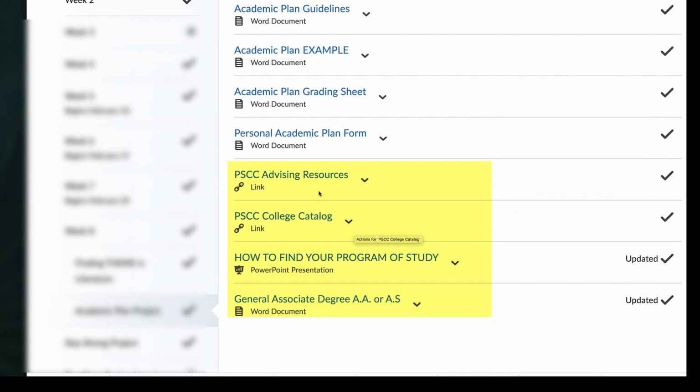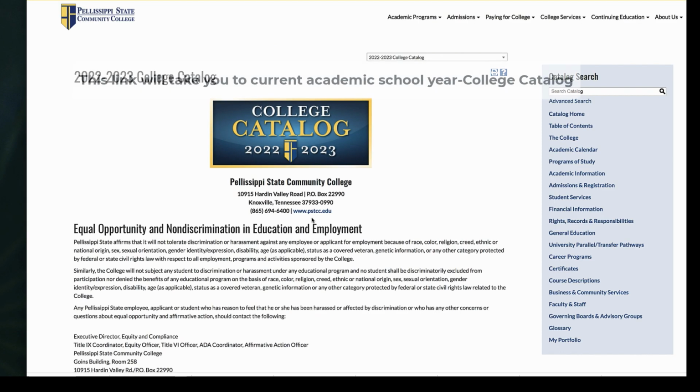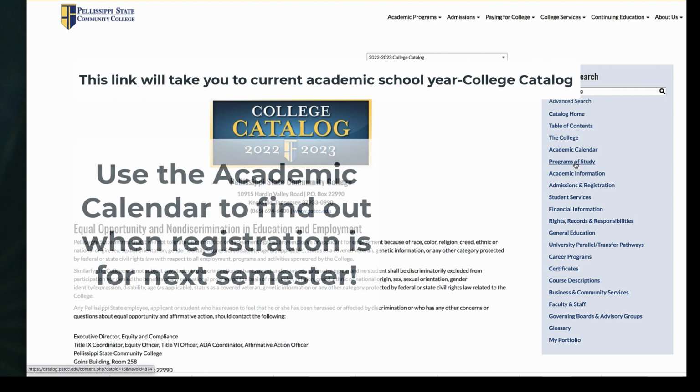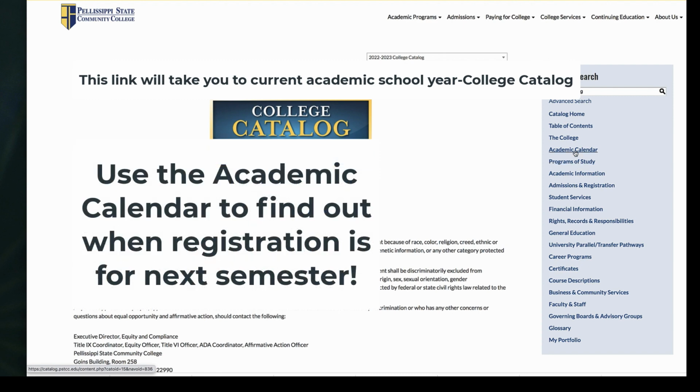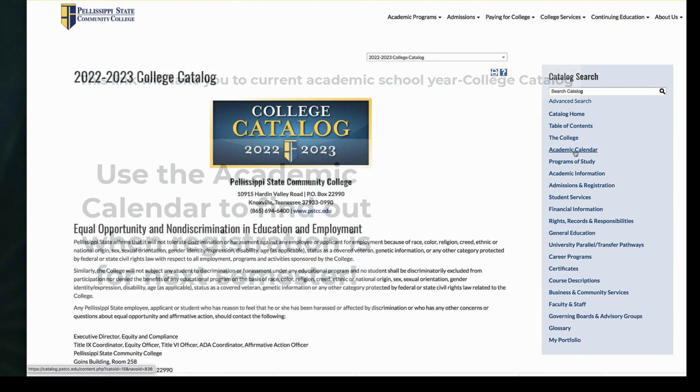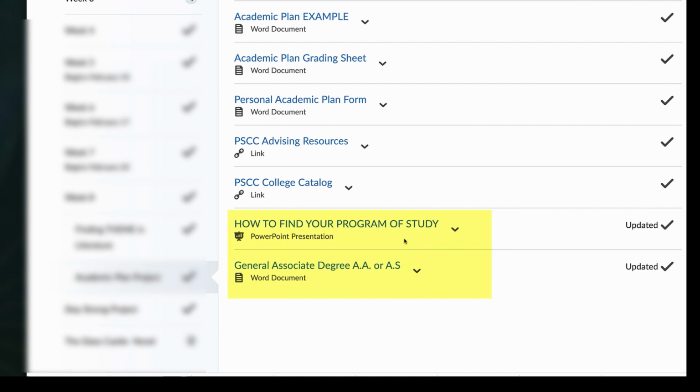Also listed here is your college catalog link. So if you click on there, just making it easy for you. And if you go to the right-hand side, you can find your career programs. You can also find programs of study right here. Those two will be very handy for you. Academic calendar, if you ever need to know the calendar. These last two links are very important.